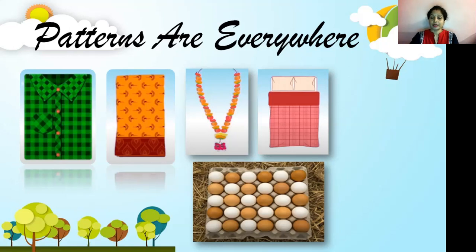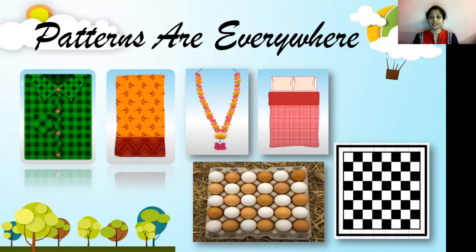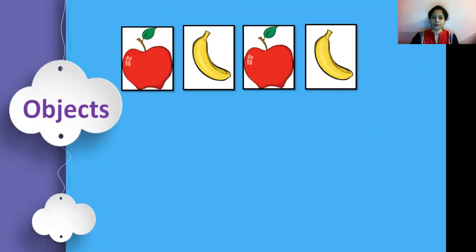You can say patterns are designs, but in a particular manner, where something is repeating. Now tell me, which game is this? This is a chessboard. So which color is repeating again and again? White color and black color. Okay, so it means in this chessboard, the color is repeating again and again. So it is making a pattern. Okay, now understood what is pattern? So let's discuss it one by one.